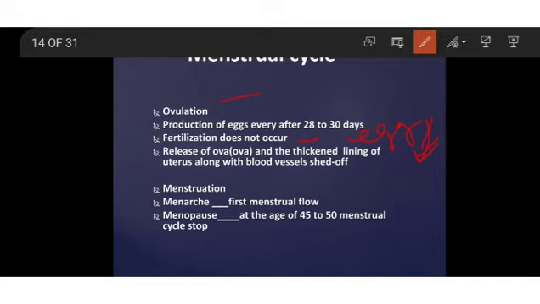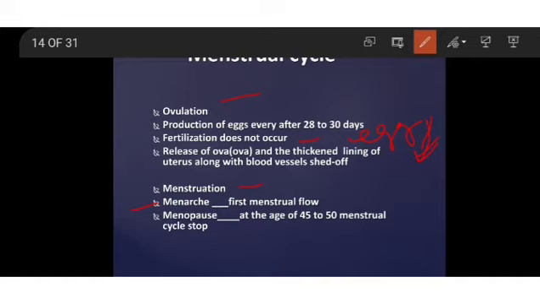This bleeding lasts for 4 to 6 days, and this process is known as menstruation, or we call it the menstrual period. The first menstrual flow that begins at puberty is called menarche. You must have come across this phenomenon in girls. You must have heard that the child has matured, we say, the girl has matured. Generally we say matured, but in biology we call it menarche. So menarche means the first menstrual flow has taken place in the female body.